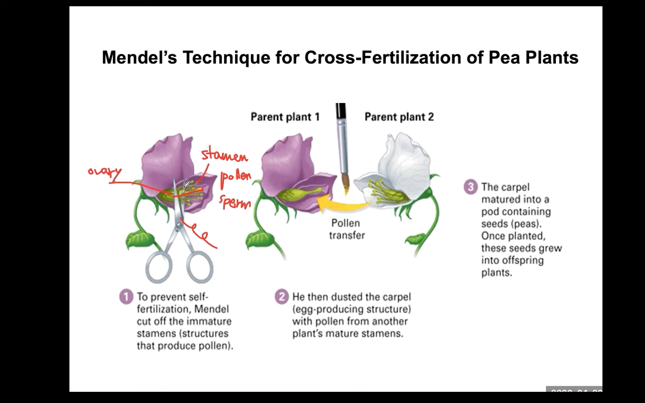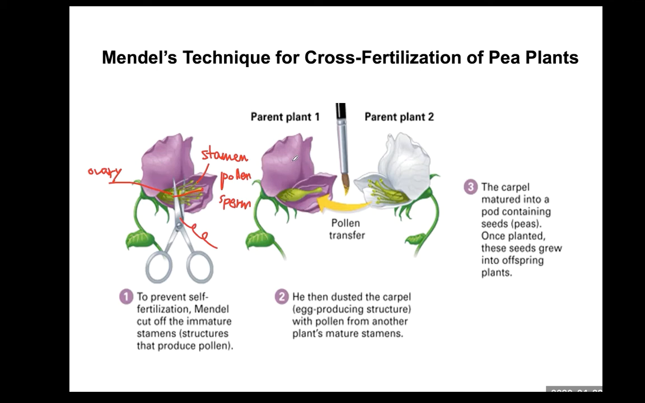We call that self-fertilization. But Mendel wanted to cross different varieties of a pea plant. So first he needed to prevent self-fertilization. So what he did was Mendel chose true breeding plants, that is, self-fertilization produces offspring all identical to the parents.